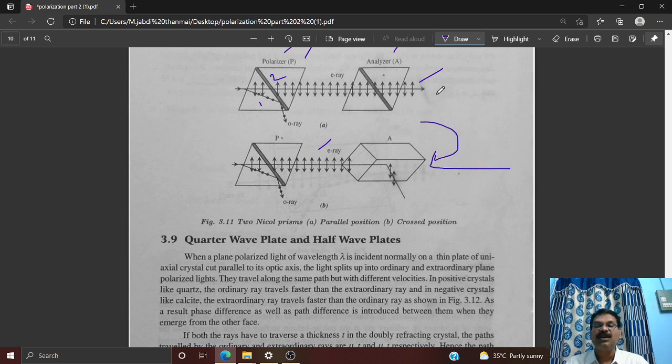Hence the ray does not pass through the second Nicol's prism and stops there itself. Is it clear?